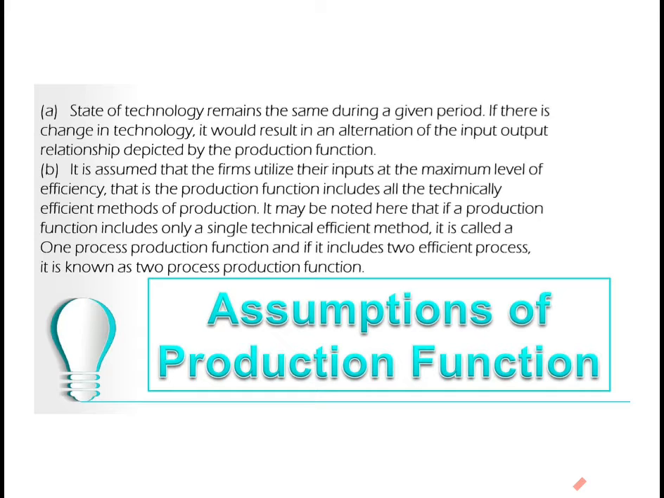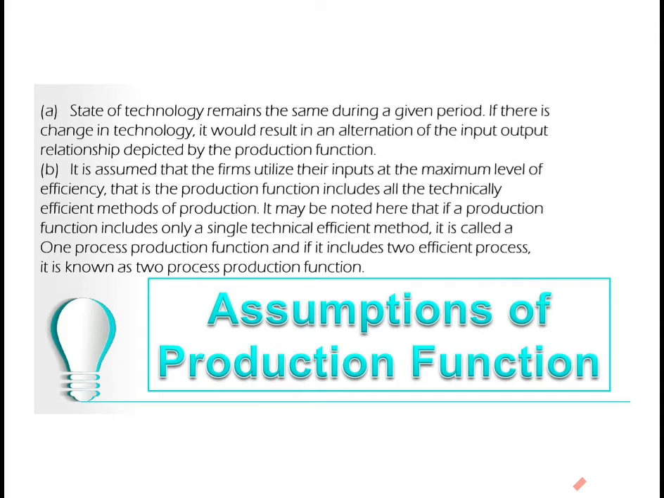Now, let us study about assumptions of production function. The production function rests on two main assumptions. State of technology remains the same during a given period. If there is change in technology, it will result in an alteration of the input-output relationship depicted by the production function. It is assumed that the firms utilize their inputs at the maximum levels of efficiency.